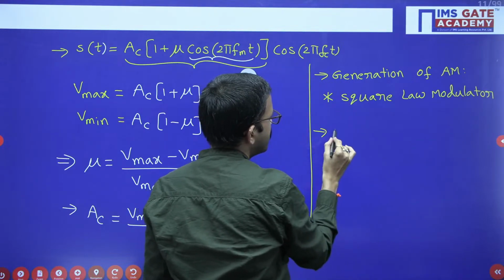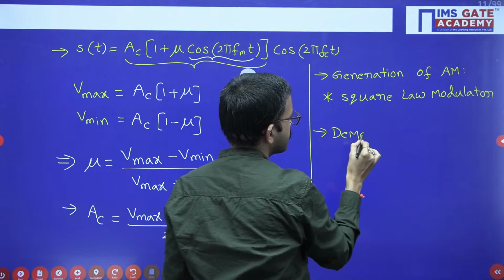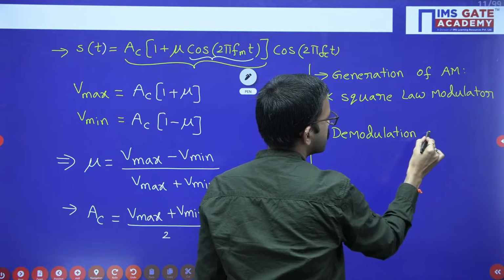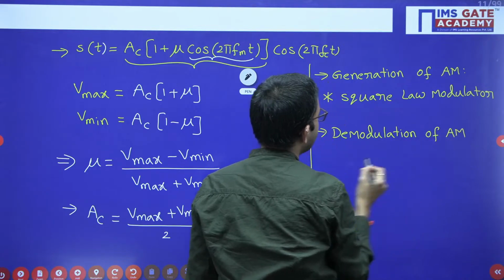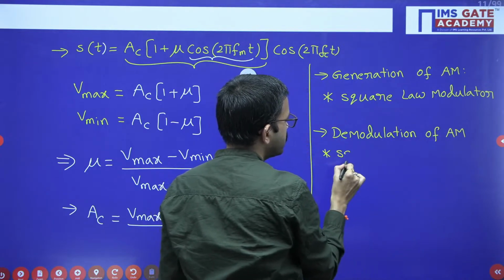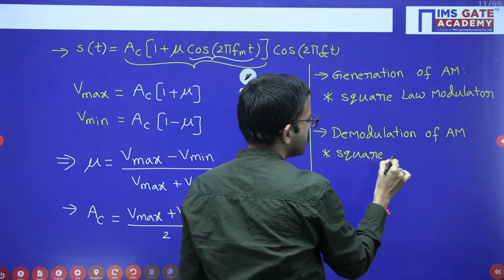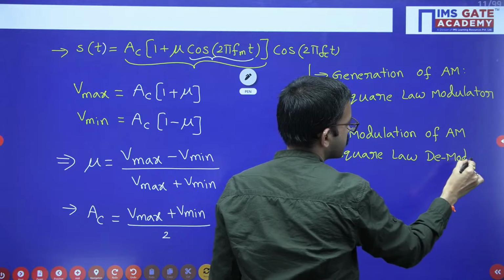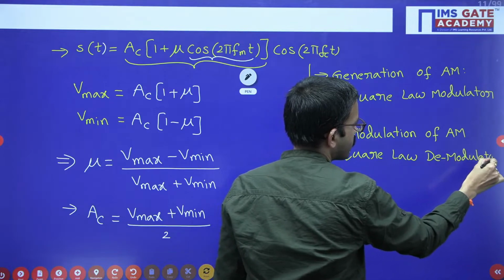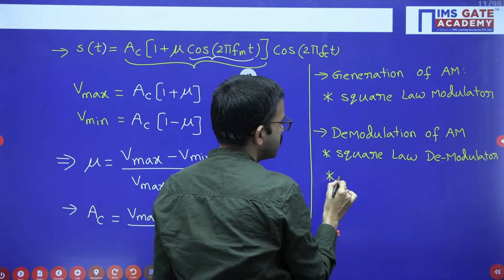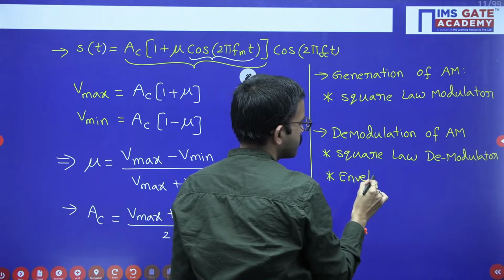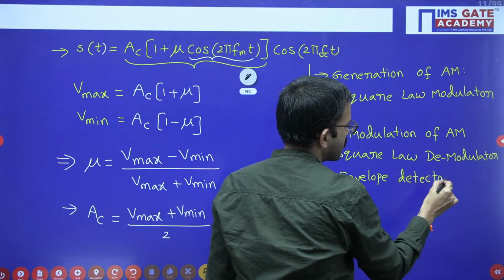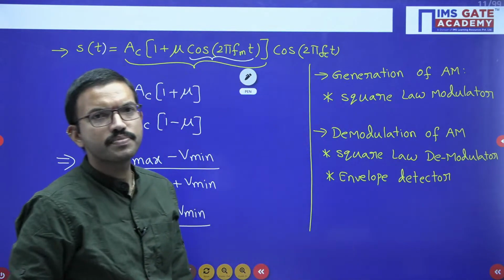Whereas for demodulation of AM, we are having square law demodulator and then envelope detector. And any guess what is the one more?